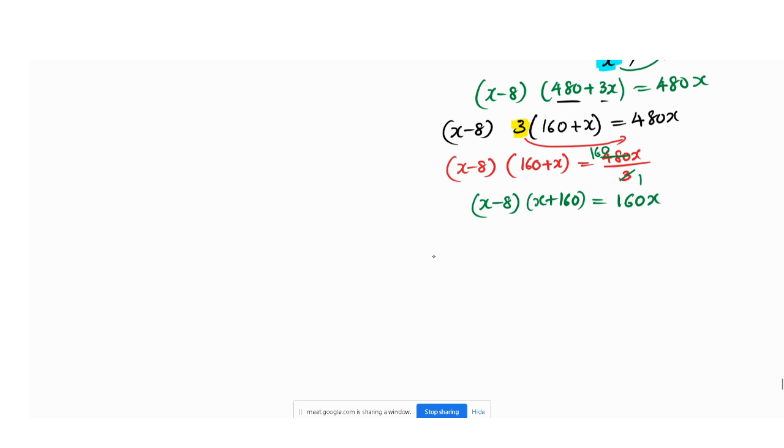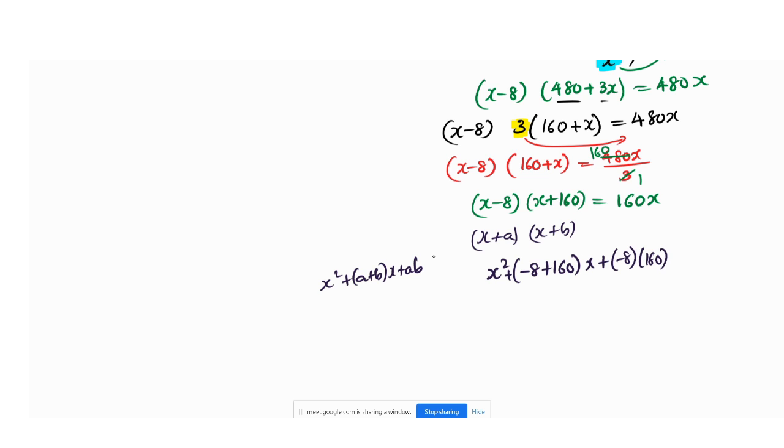Here is the thing you are going to hate about this quadratic equation, because it is very lengthy. Here you can go for the x plus a and x plus b form. It is nothing but x square plus a plus b into x plus ab. So here x square I have to write as it is, then we have minus 8 plus 160 into x plus minus 8 into 160, that is equals to 160x.